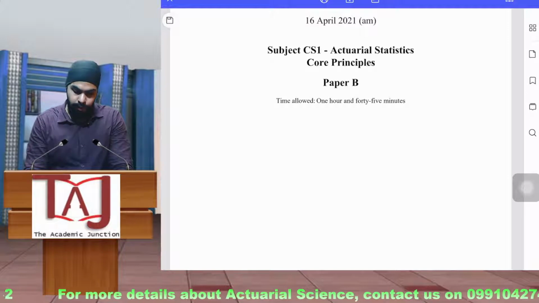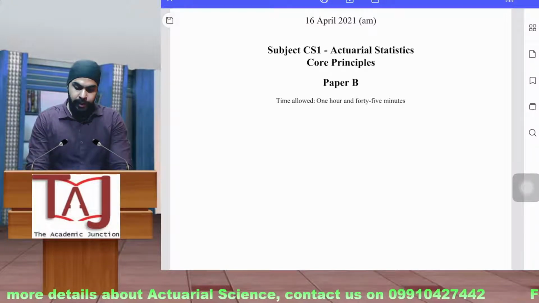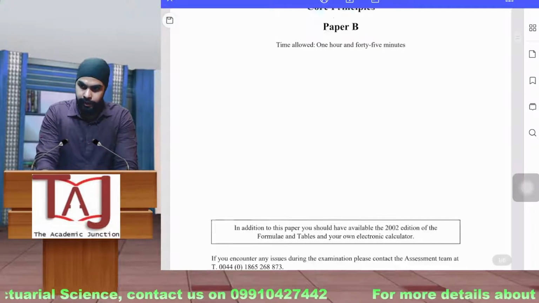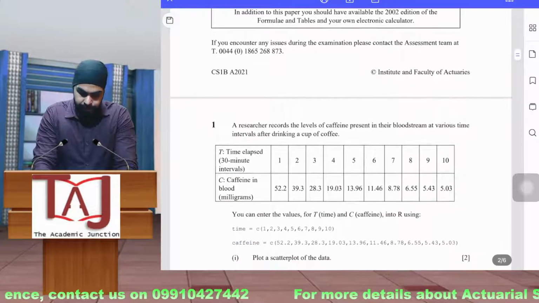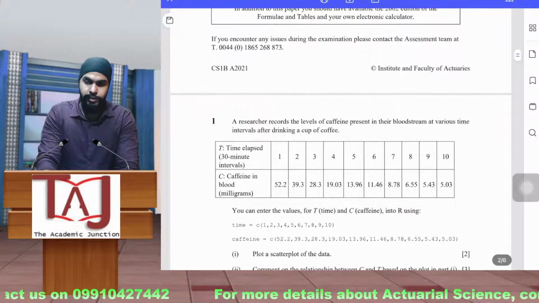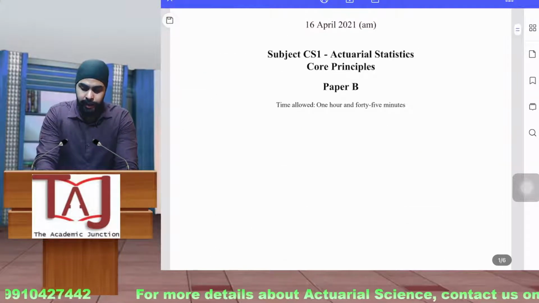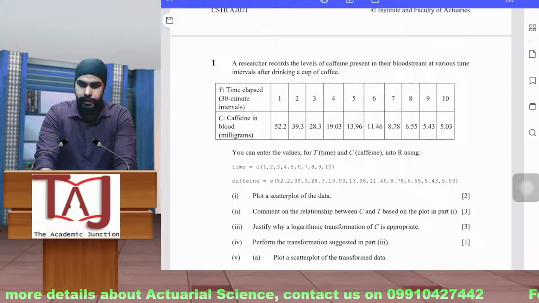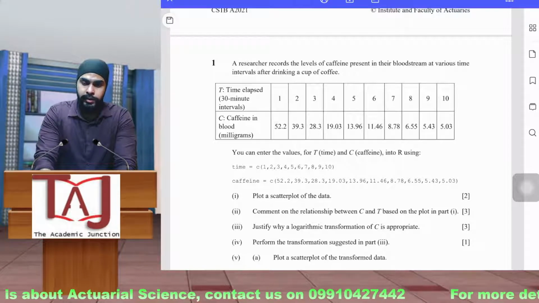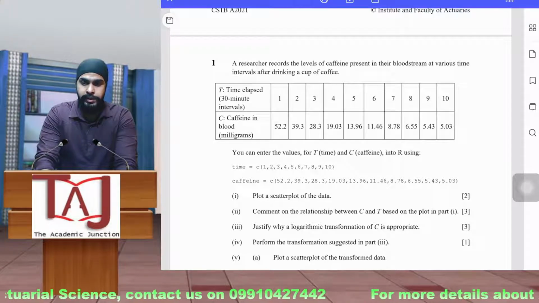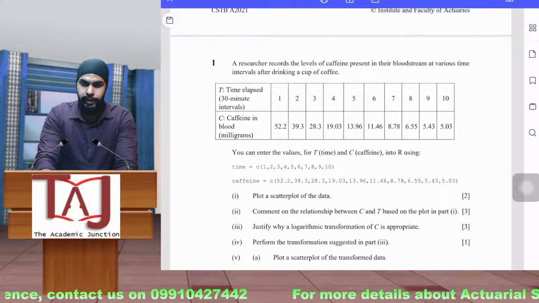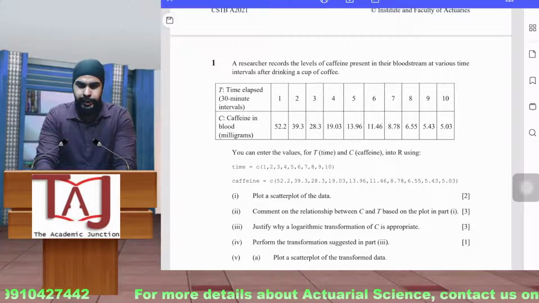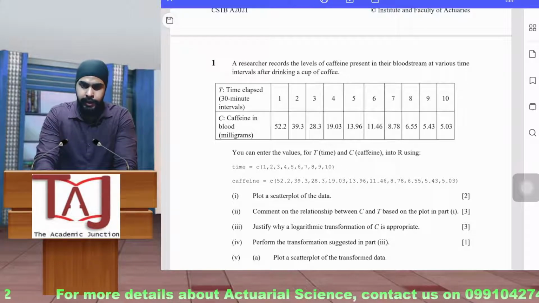Okay, so you must be seeing the paper now. This is the question paper for April 2021, and this is the first question. According to me, the level of difficulty of this exam is even simpler than the first exam that happened after the change in the syllabus. It is an easy to medium level exam, and a very scoring one.